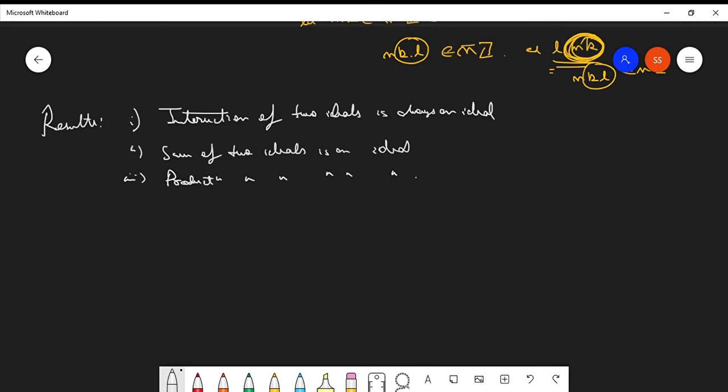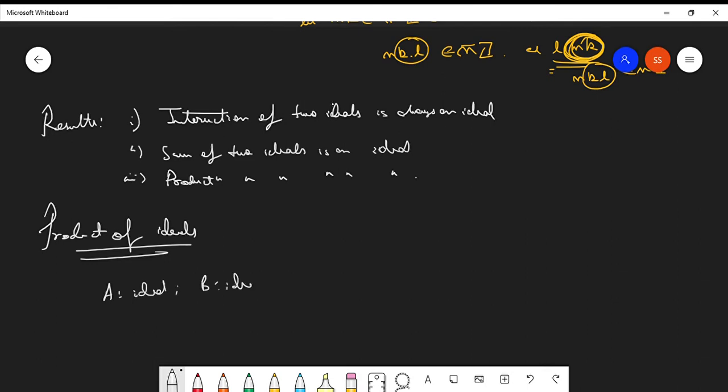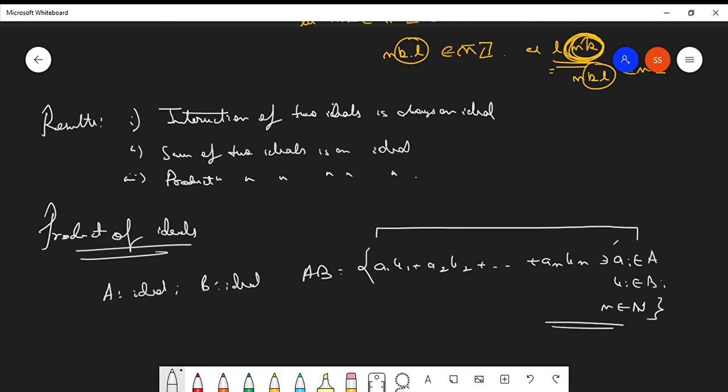Intersection of two ideals is always an ideal, sum of two ideals is always an ideal, and product of two ideals is always an ideal. What is the product of two ideals? Suppose A is an ideal and B is an ideal. Then the set AB is given as A1 B1 plus A2 B2, and so on till An Bn, such that any Ai element belongs to A, any Bi element belongs to B, and n is a natural number. This is how the product of two ideals is defined.